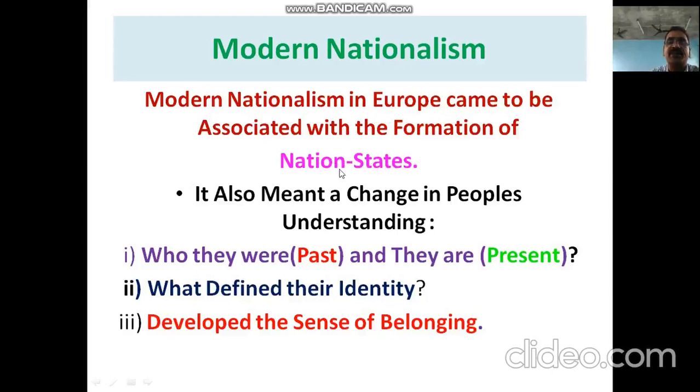Nation states have four important qualities. The first and foremost quality is a common government ruled by the same native people, their own government, with people's representatives ruling it. The second one is defined boundaries, a fixed territory. This is the second most important feature of the modern state.